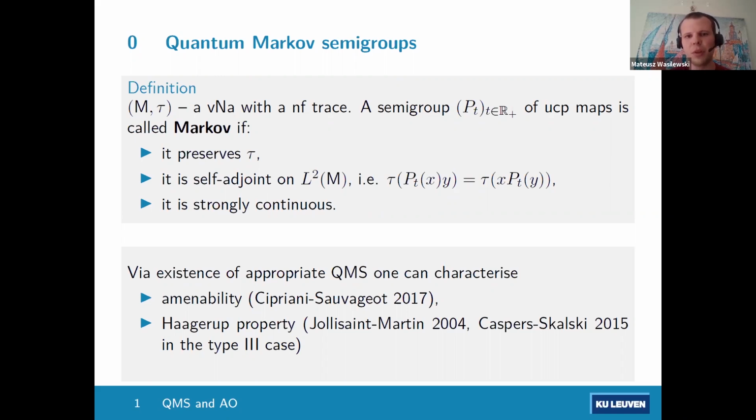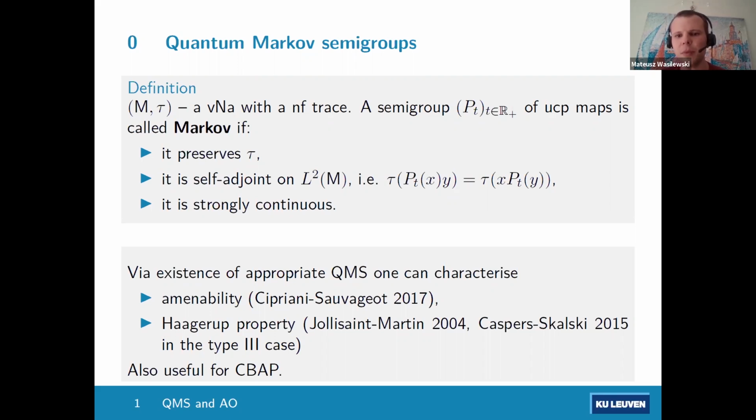And there's another approximation property which is very useful, and it will also appear later in this talk. This is the completely bounded approximation property, and existence of nice quantum Markov semigroups is also useful for obtaining that.